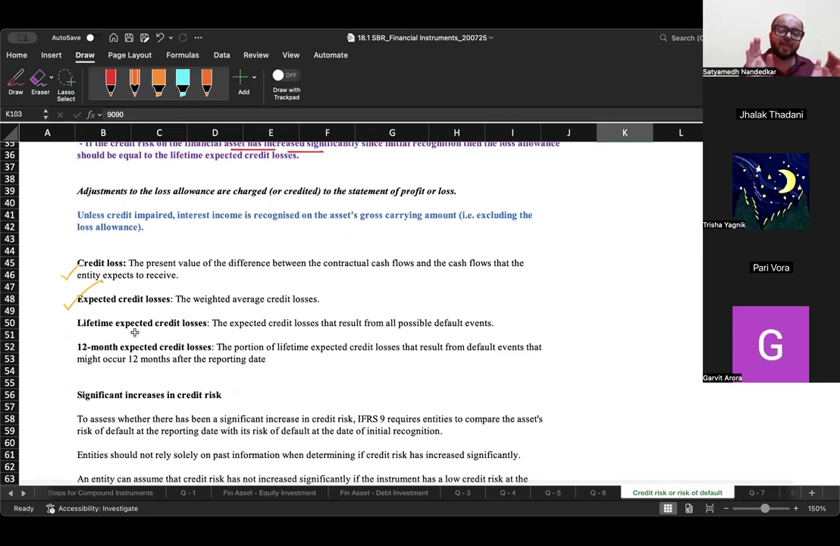And lifetime expected credit losses मतलब from now till the end of the life of this particular instrument, जितने भी events of default are possible, giving the value of all those events. And 12-month expected credit loss means in the upcoming 12 months, how much do you think is going to be the default? That is the 12-month expected credit loss.